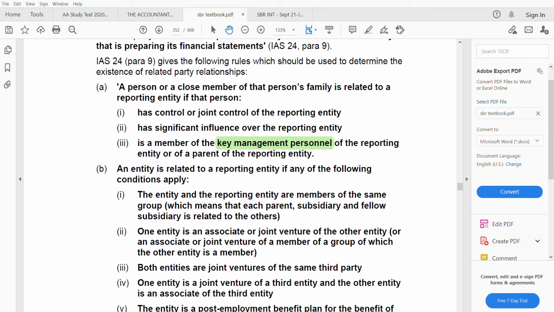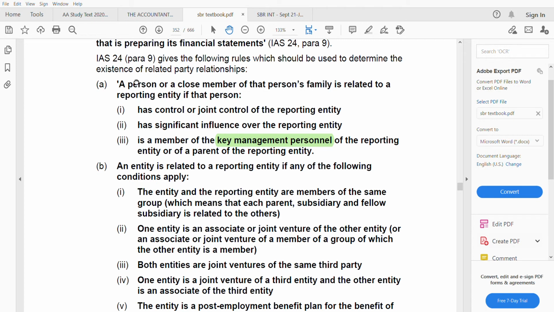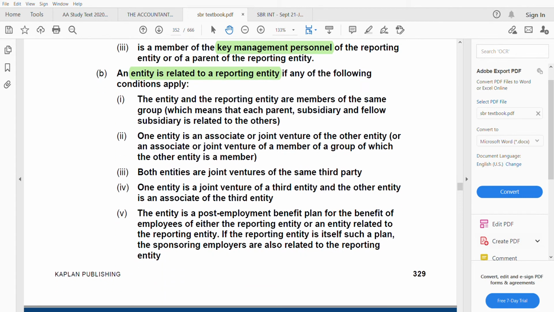Next, this was talking about the person or a close member who is related to a reporting entity. Here they are talking about an entity that is related to the reporting entity. If any of the following conditions apply, they are related parties. How can an entity be related to a reporting entity? Here we are talking about the entity. The entity and the reporting entity are members of the same group, which means that each parent, subsidiary, and fellow subsidiary is related to the others.